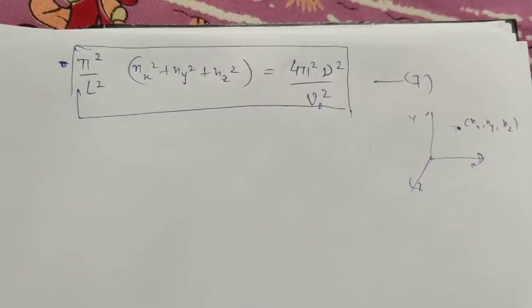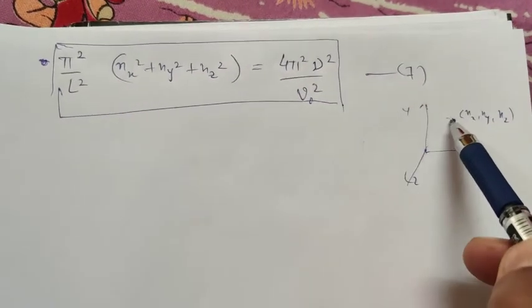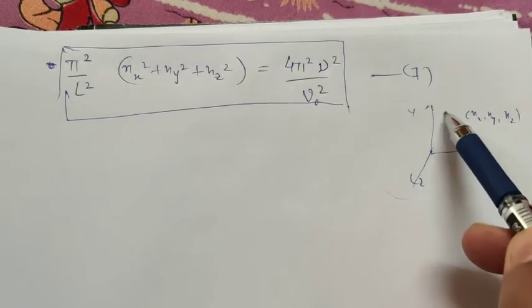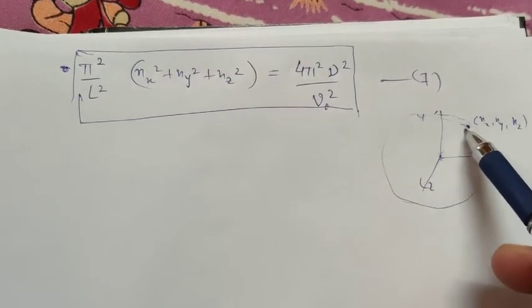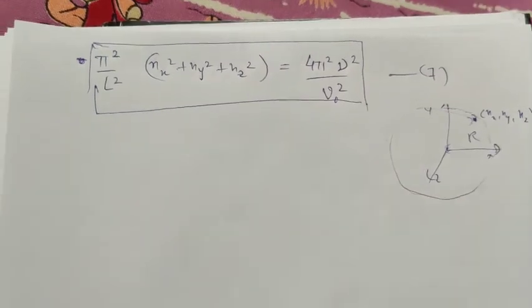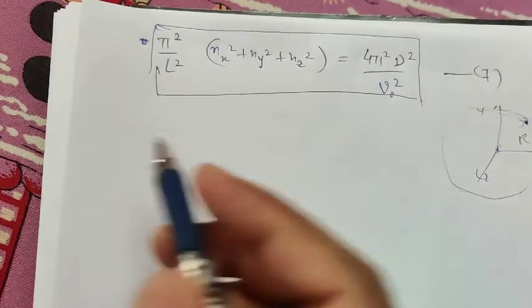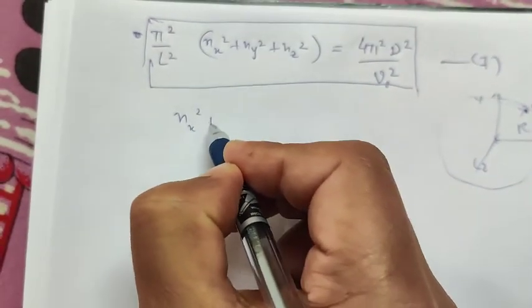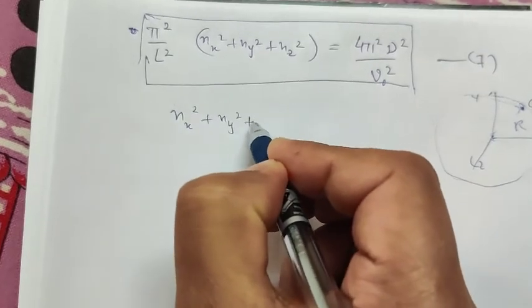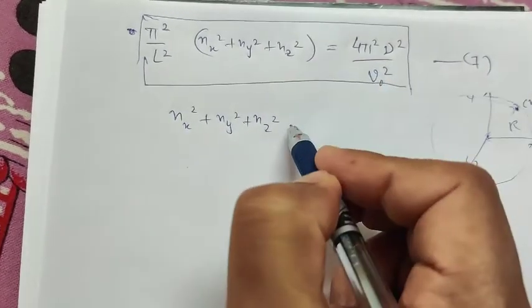So therefore if you consider this is the origin and this point on a sphere having radius r, you can write this equation as n_x square plus n_y square plus n_z square, taking this to this side.